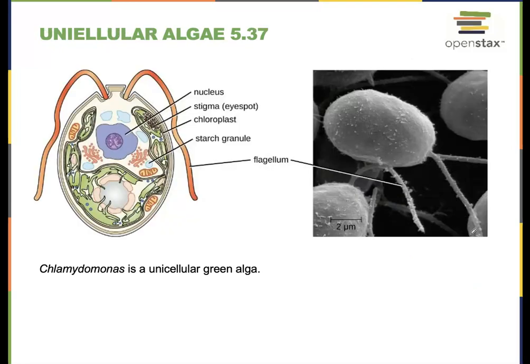This is a unicellular algae, right? This is Chlamydomonas. You don't need to remember that, but some of our algae can be unicellular, so it's just one organism, one cell. You can see that it does have an eyespot, just like our Euglena in the past, because it needs to find the light. It has a chloroplast. That's our organelle for photosynthesis.